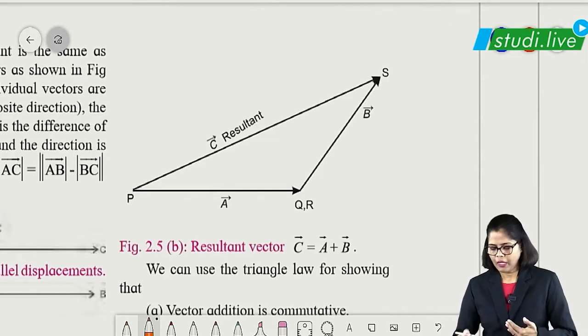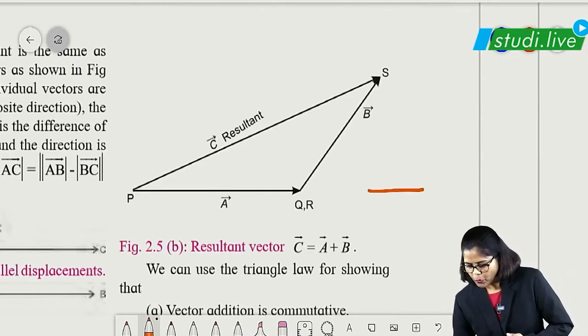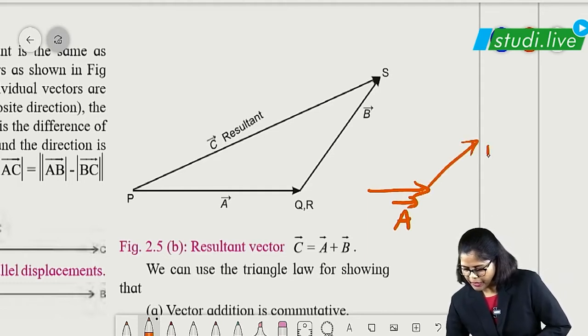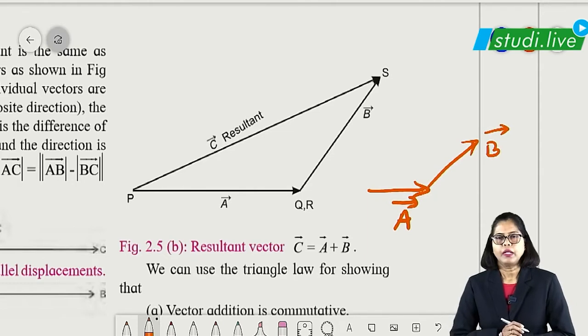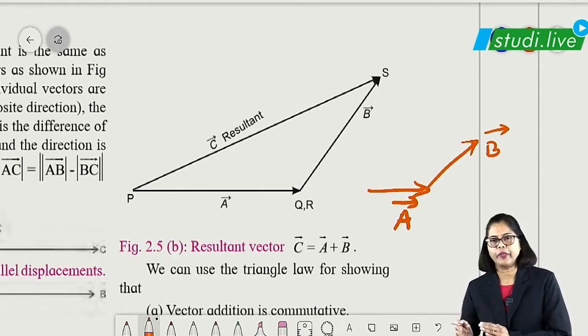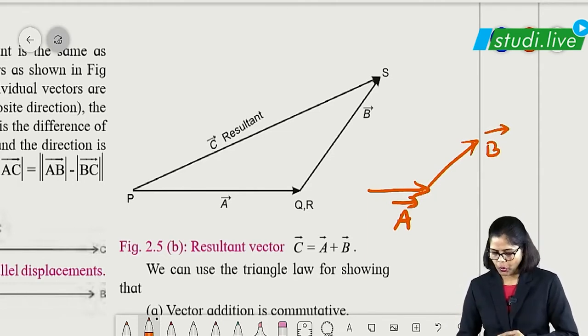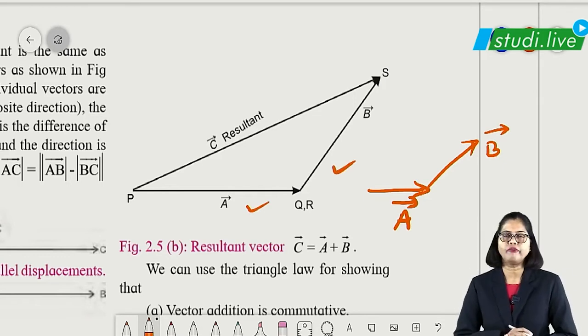Suppose one vector, say A vector, is in this direction. There is another vector, say B vector. Then these A vector and B vector are two adjacent sides of the triangle.